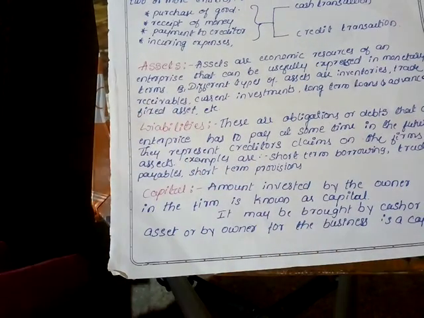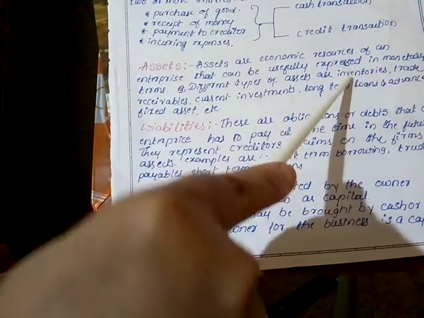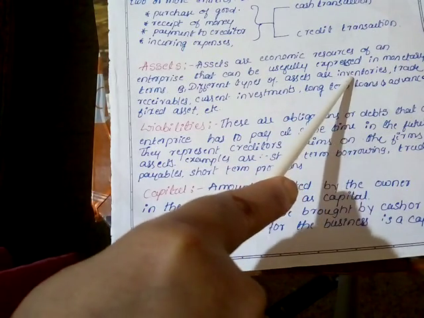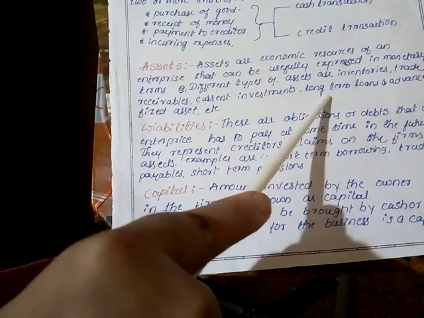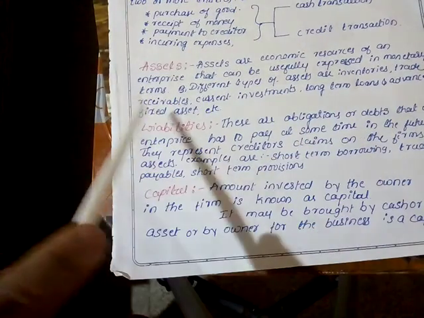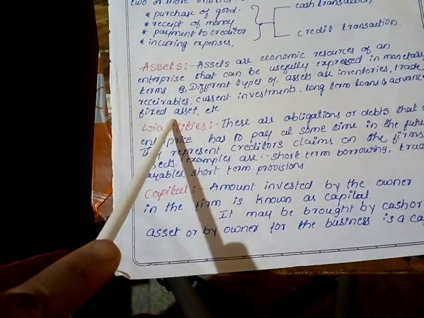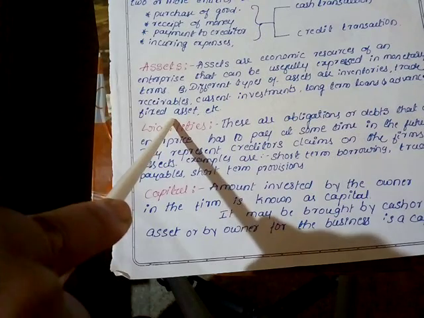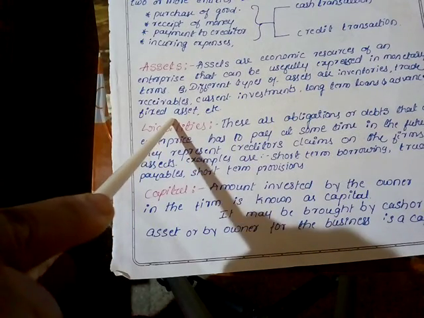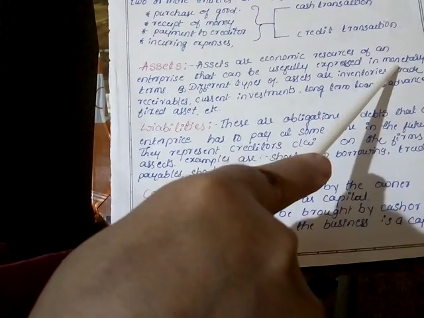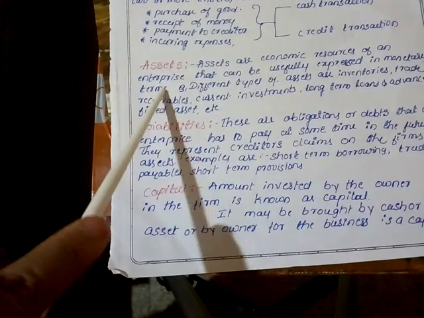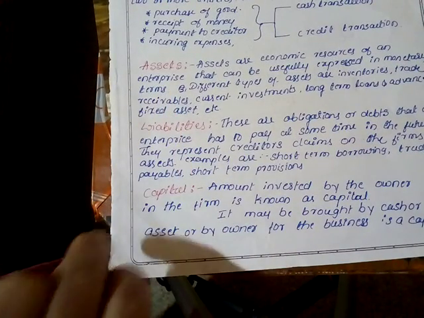There are different types of assets: inventories, or stock, trade receivables, current investments, long-term loans, advances, and fixed assets. Fixed assets means land and building. Their value is measured in terms of money, which is why they are expressed in monetary terms. That is all about assets.